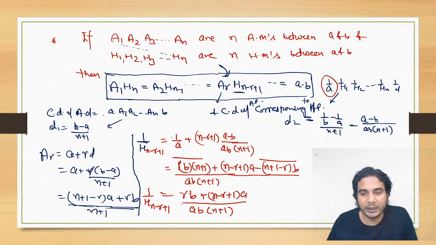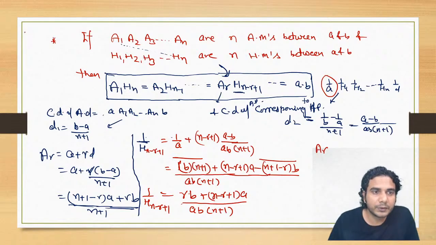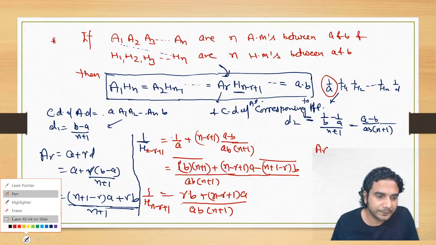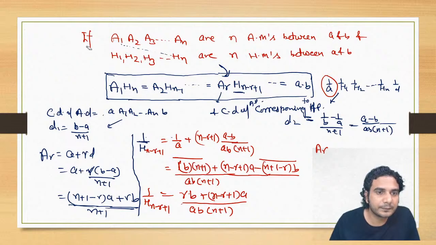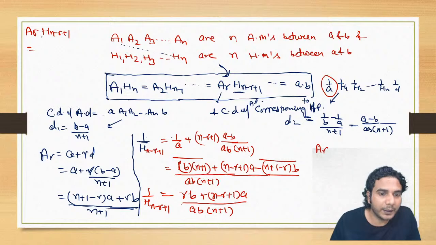Okay. So now I'm multiplying it. Now we have got the numbers. I'll write it here. So let me make some space. So AR into H(n minus R plus 1). Put the value of AR. AR is what? (n minus R plus 1) into A plus RB divided by n plus 1.